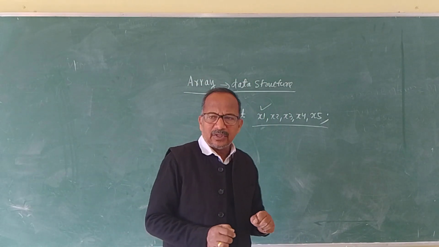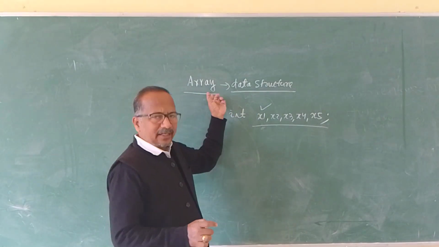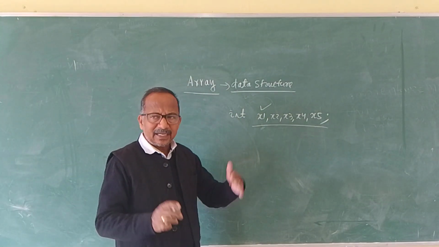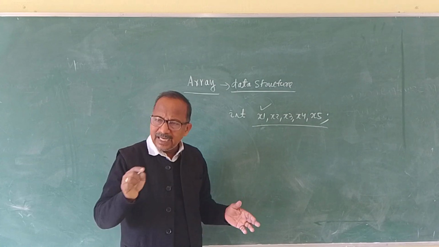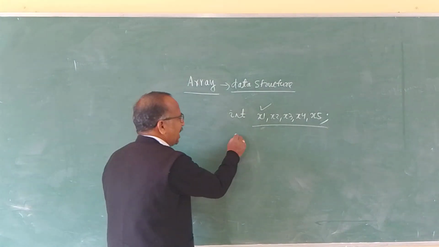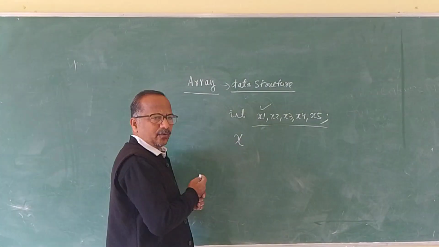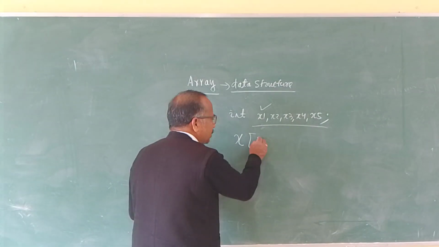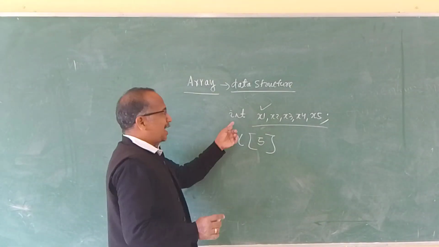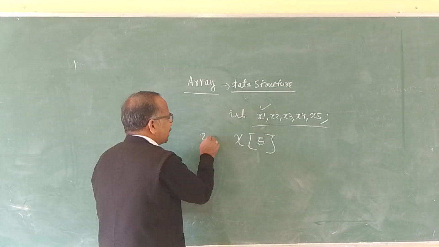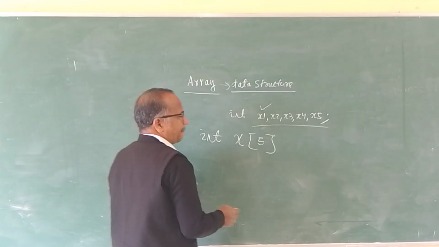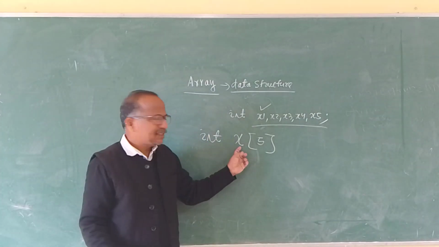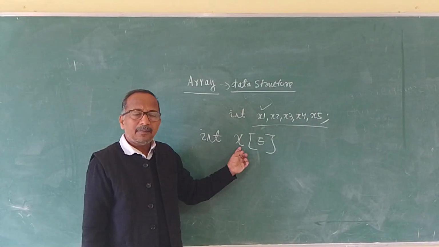So in that situation, there is a provision in C that with a single name, for example x, we can use 5 values using an array. Now this x is an array. What type of variable is it?